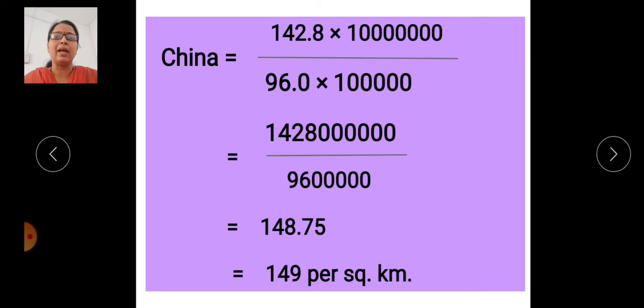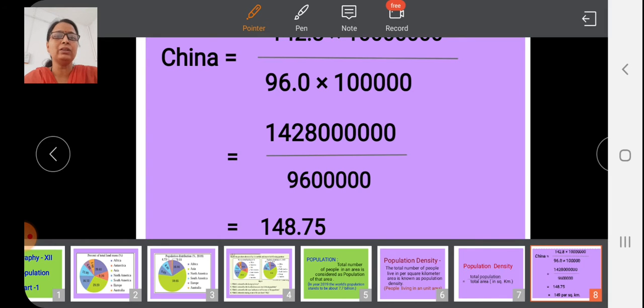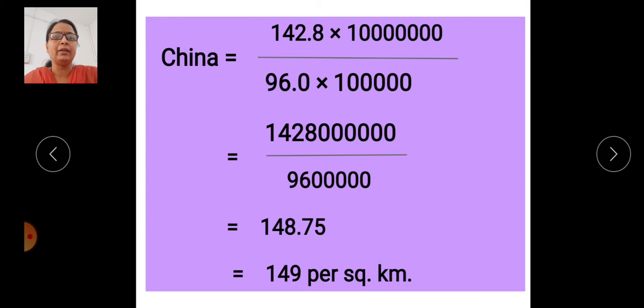That is why we multiply the area by a lakh, and the population by crore, because the population is given in the chart in crore. So we calculate 142.8 multiplied by 1 crore, divided by 96.0 multiplied by 1 lakh.